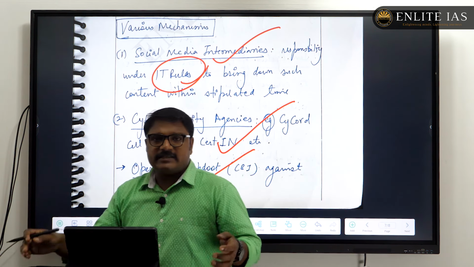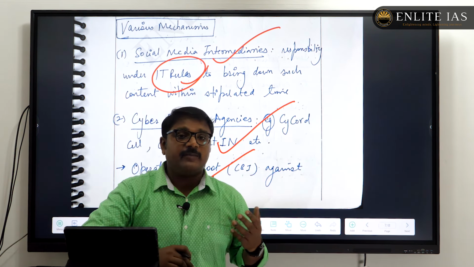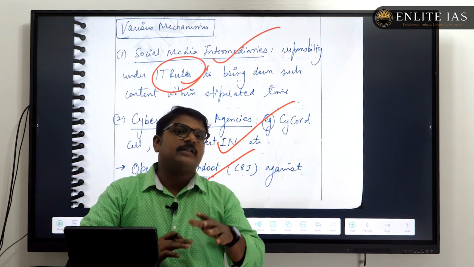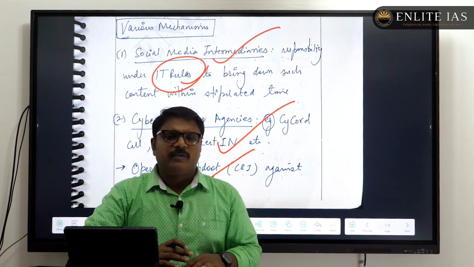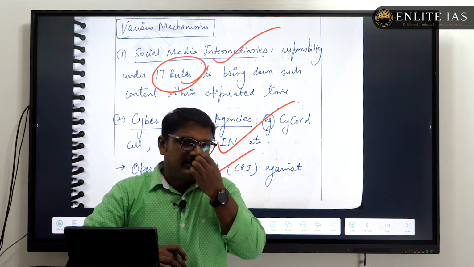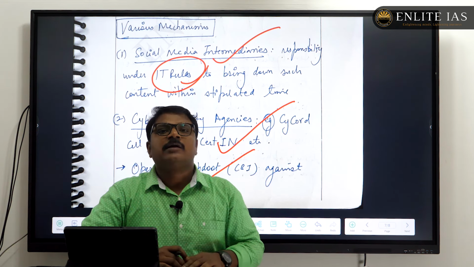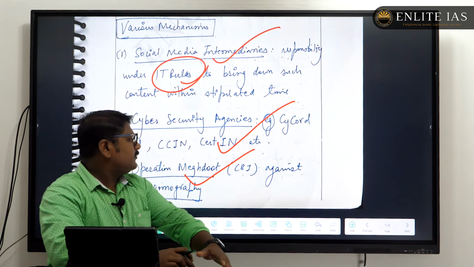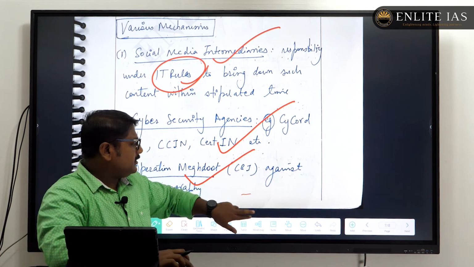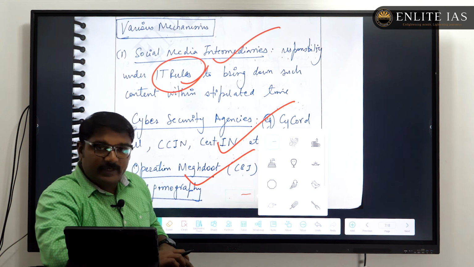There are also many state-specific interventions, for example, Operation P-Hunt by the Kerala State Police, a major one, to track down pedophiles and child pornography on the net. Such measures you can mention here.